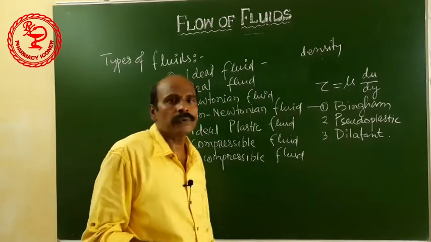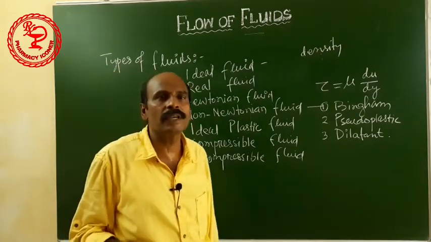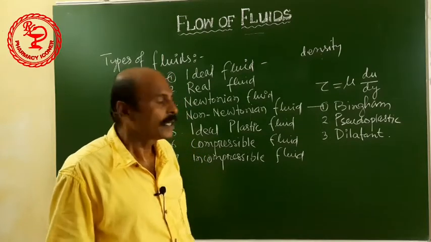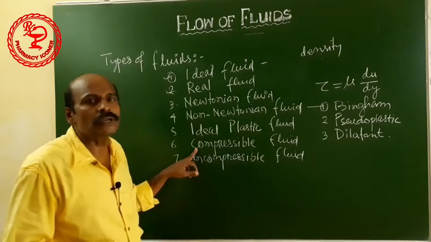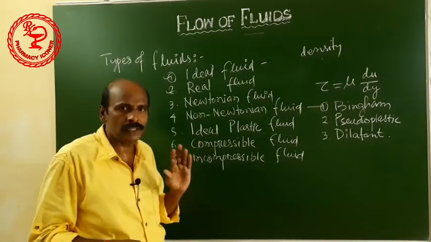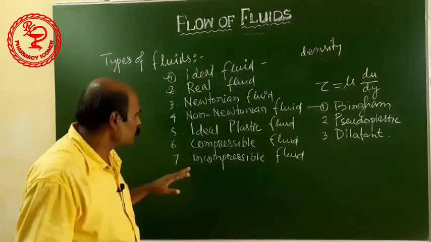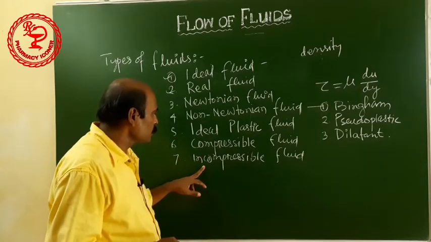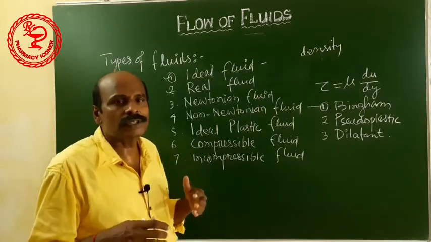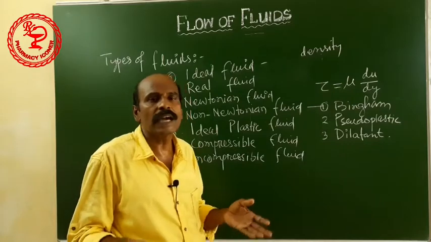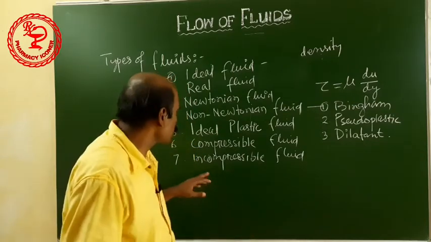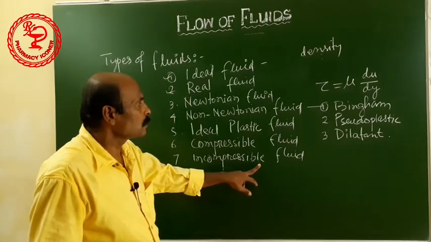Compressible fluids are those fluids where, if we change the pressure, the external force, then their density will change. And incompressible fluid is where the density is not changed with the application of external force, that is pressure.